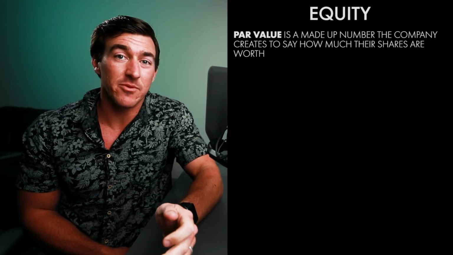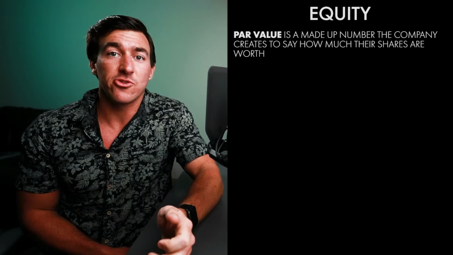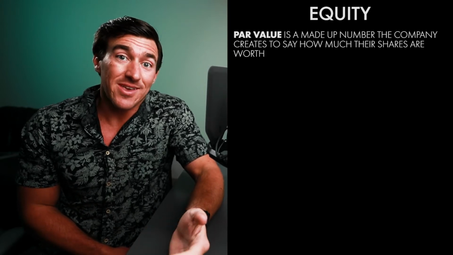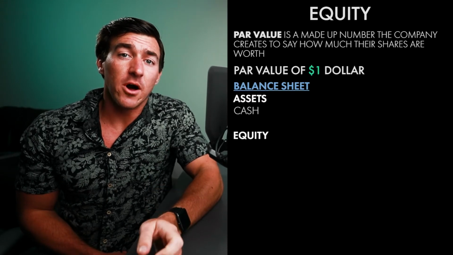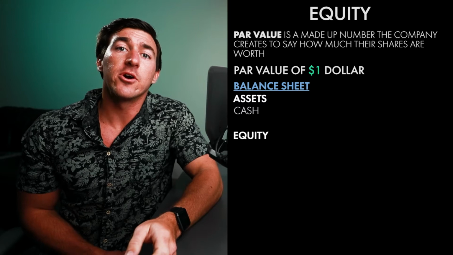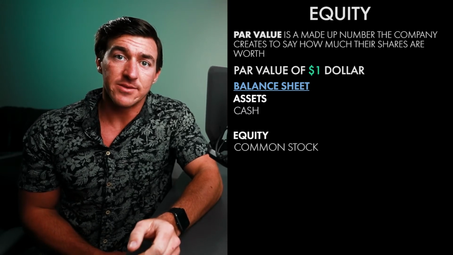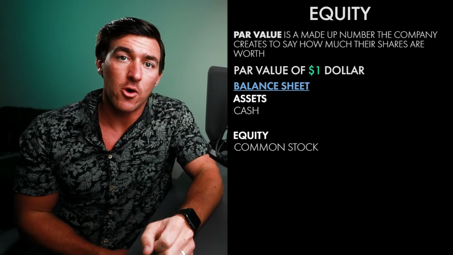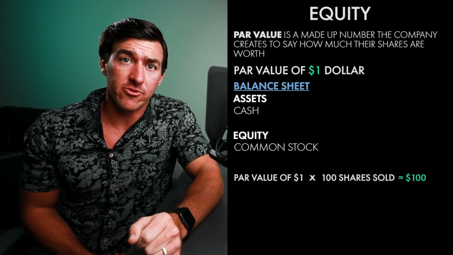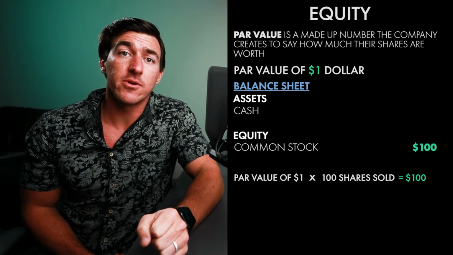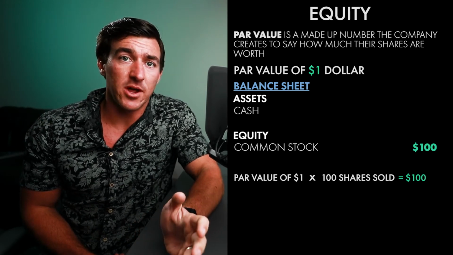So that thing that we said was par value. What does par value really mean? If you recall back in the balance sheet, we said that par value is really just a fake number that a company makes up that they say is how much their shares are worth. So in this case, we just kind of said it's going to be $1. So for every share that we sell, we put $1 per share under the category called common stock in equity. See, that's where the par value amount will go every time. So in this case, it's going to be $1 times the 100 shares that we just sold for $100 increase to common stock. But Leighton, cash went up by $1,000.